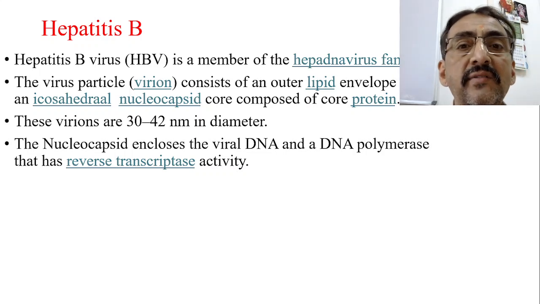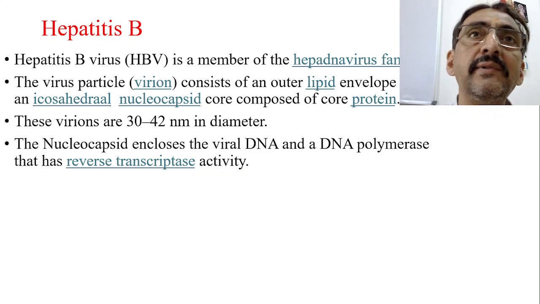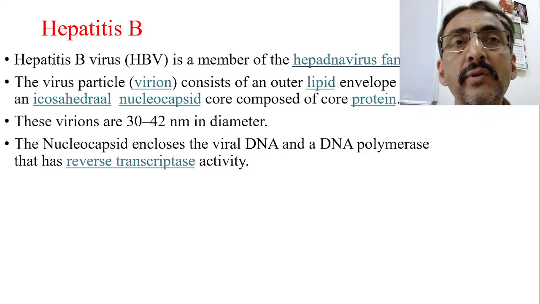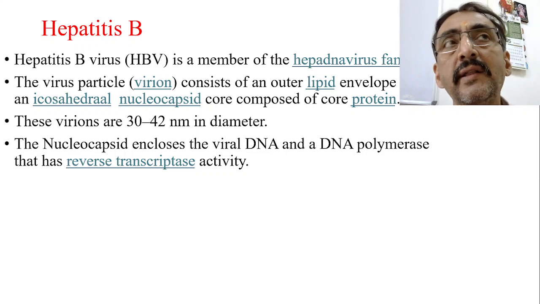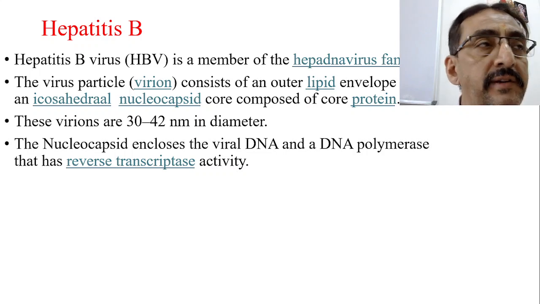So the outer cover, that is lipid, becomes the surface. So it has an antigen which is called the surface antigen. In the core there are a few more antigens, which are called core antigen. The virions are about 30 to 42 nanometers in diameter.